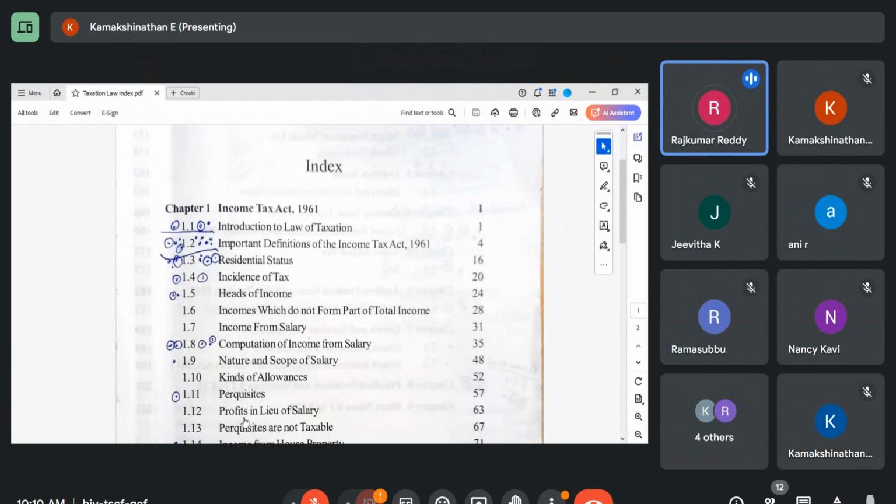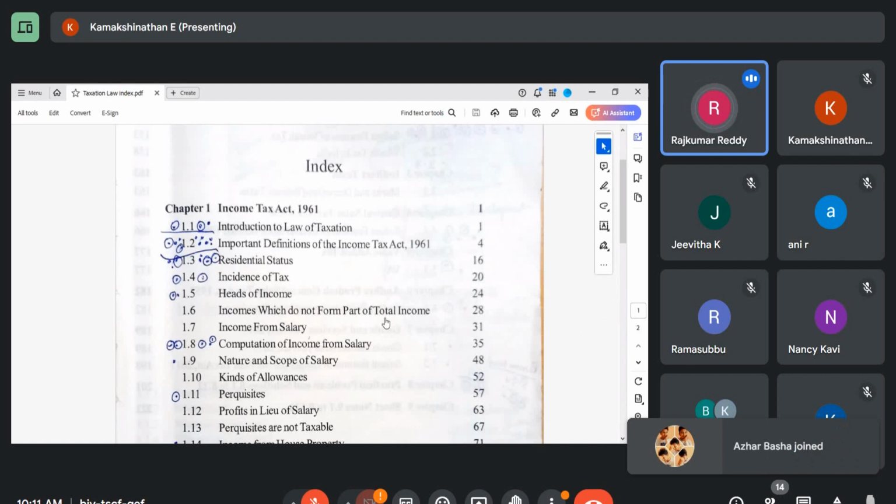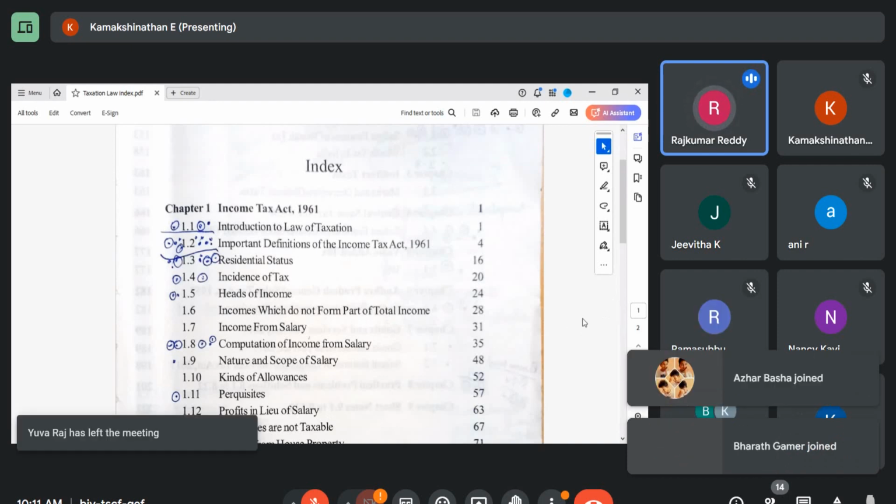If you see, there are two types of taxes. One is direct taxes and another is indirect taxes. Direct tax is imposed on a person. So as a person, you are directly liable to pay to the government in your name. Example is income tax.